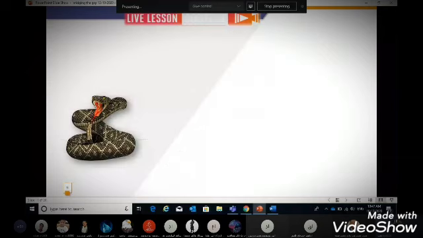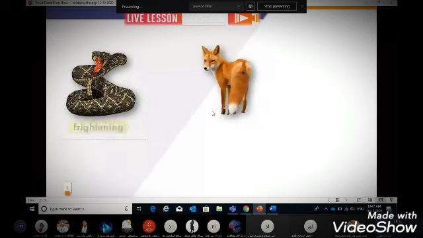Okay, good. This is a snake. This is a fox. So when you see a snake, how do you feel? Do you feel happy? No, you feel scared. Yes, you feel frightened. You feel terrified. So here, the snake is frightening. I feel scared when I see a snake. And of course, the fox is also frightening. It is a dangerous animal too.